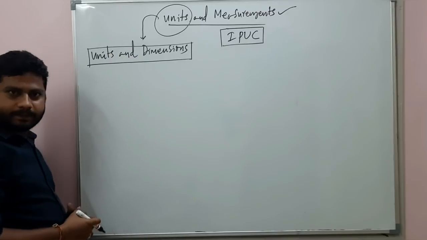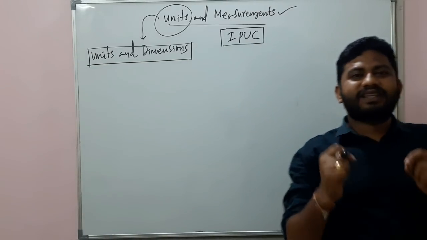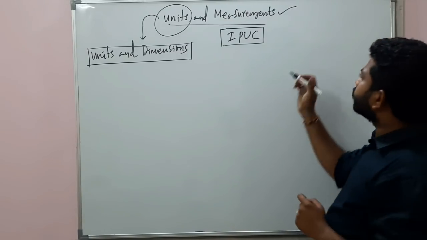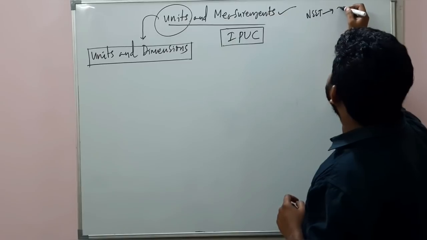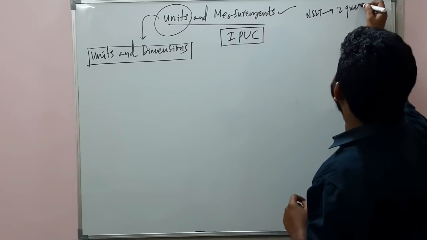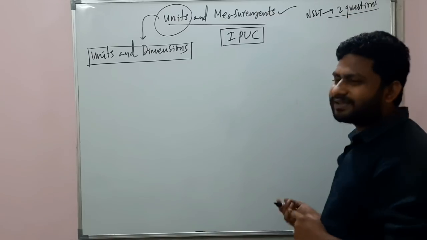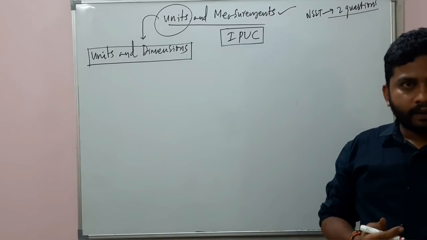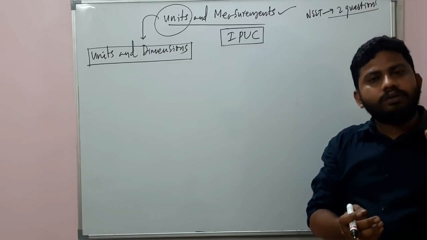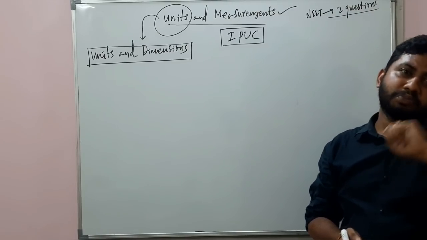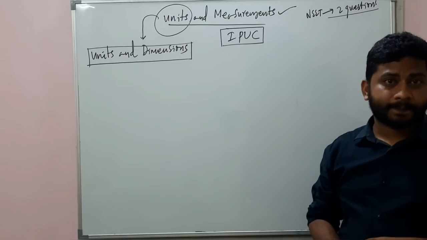Units and dimensions. The weightage for this chapter in your NEET exam will be 2 questions. 2 questions is not a small thing. You know, in the competitive world, 1 mark also matters the most. It changes thousands of ranks.